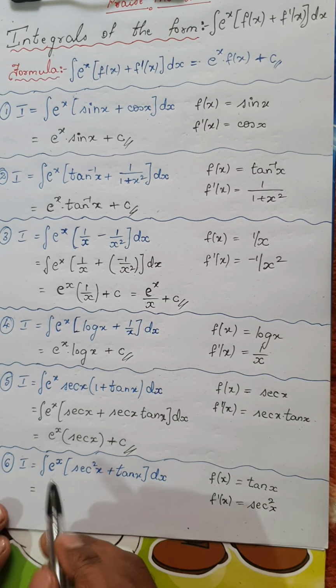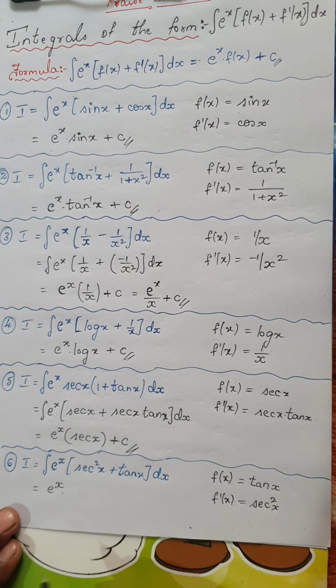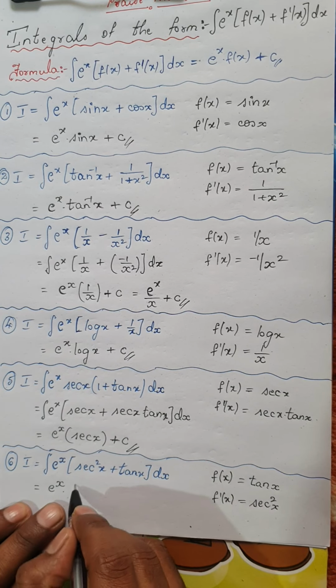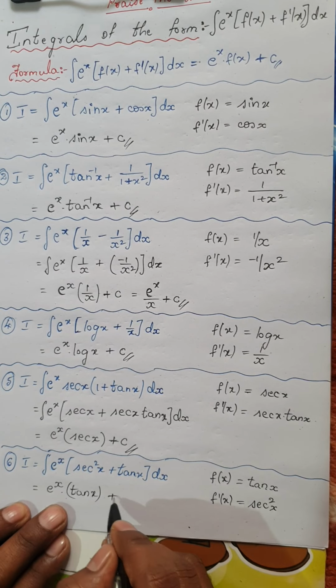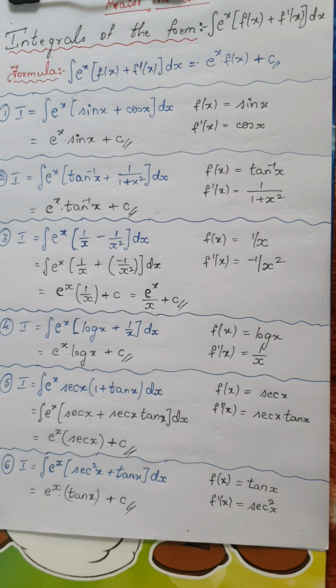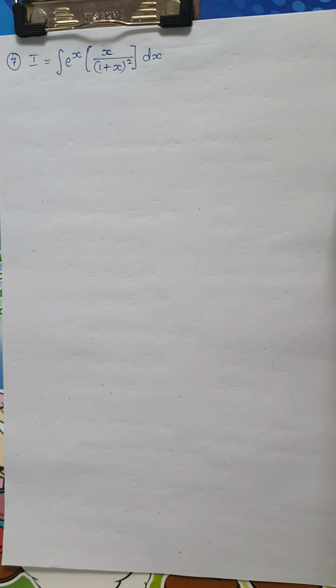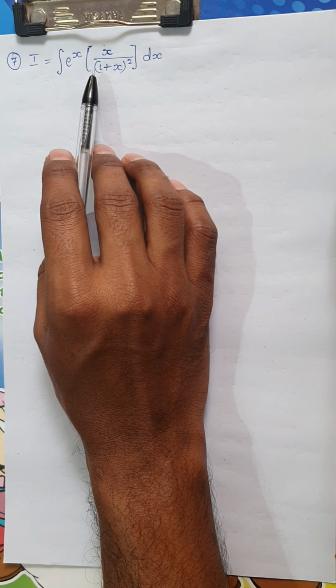So using this result, the integral would be, according to my formula, e power of x into f of x. Now what is f of x here? Not secant square, rather it is tan x, plus c, a constant of integration, and a very basic result, right? Moving on to the next integral. Now remember friends, we need not always have 1 mark questions on this.